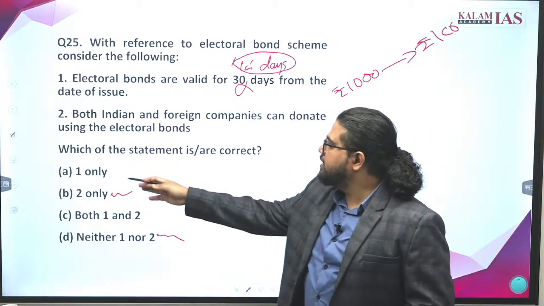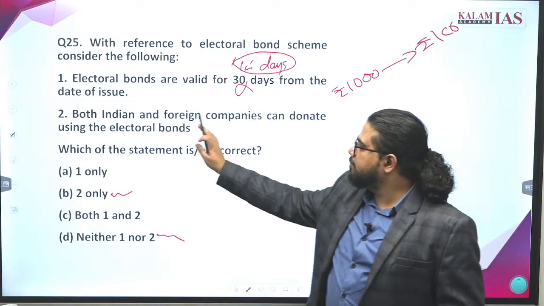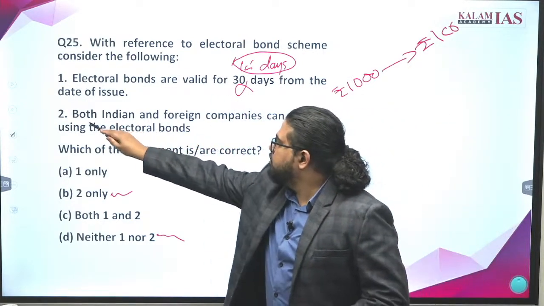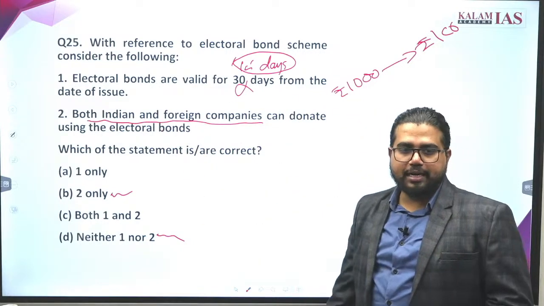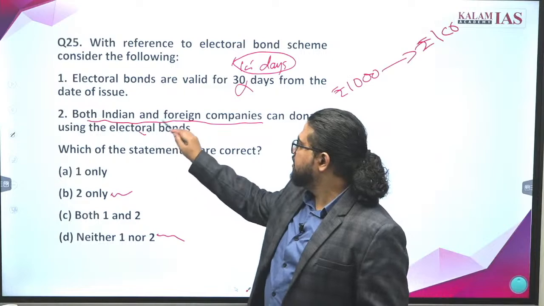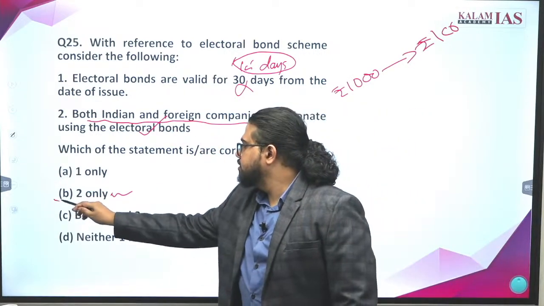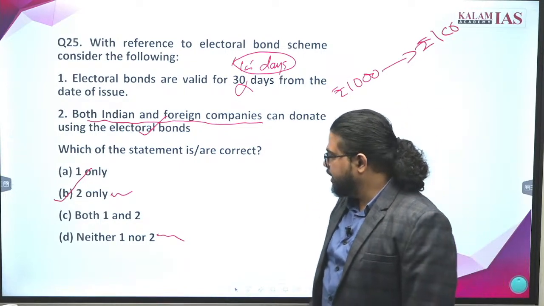Now in the Finance Bill 2018, I guess, some amendments were made to the RBI Act and other acts so that both Indian and foreign companies are eligible to donate to political parties through electoral bonds. The second statement is absolutely correct. So the answer will be 2 only.